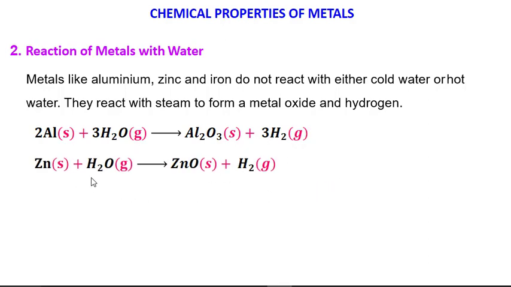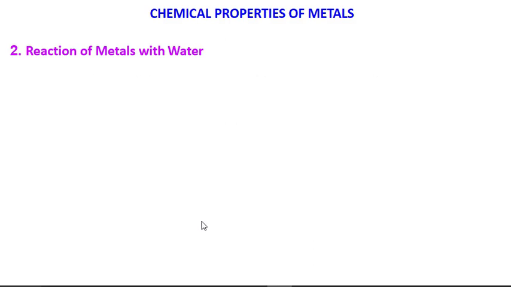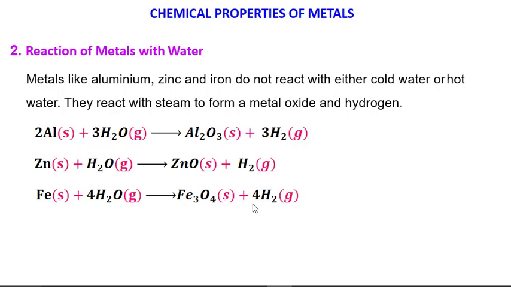In the same way, zinc reacts with steam and we get zinc oxide and hydrogen. And iron reacts with steam and we get iron oxide and hydrogen. So aluminium, zinc and iron react with steam. Magnesium, we have seen, can react with hot water as well as steam. Calcium can react with cold water, and sodium and potassium also react with cold water, but their reaction is vigorous and they can catch fire even in water. And in all the cases, hydrogen gas is liberated.